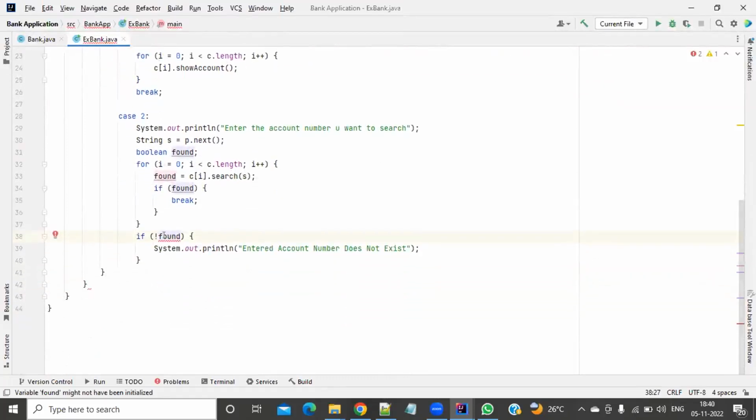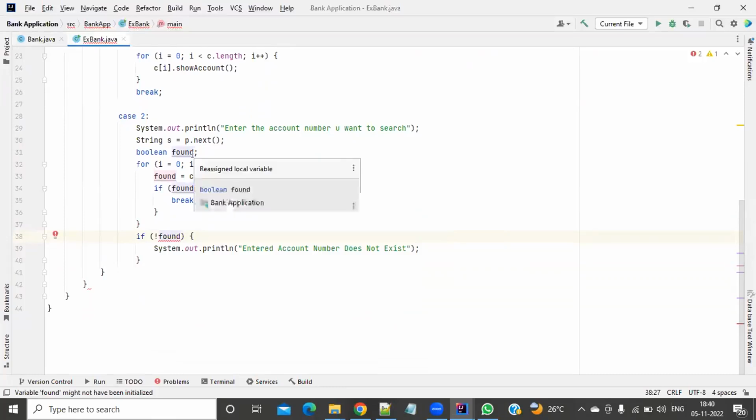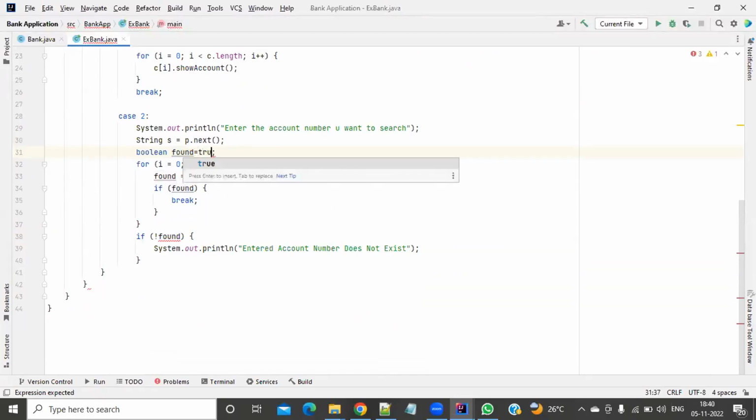So Boolean found. Can you store some value to the Boolean? Found is a local variable. The rule for a local variable is that before using it, we have to initialize it. Yes, sir. Store some value, either true or false. Save it.